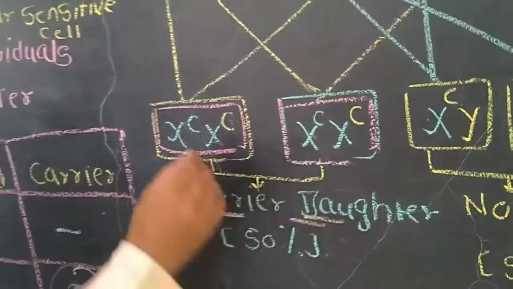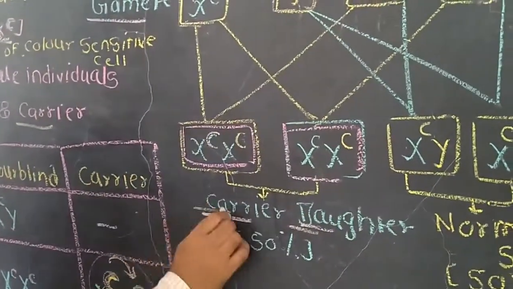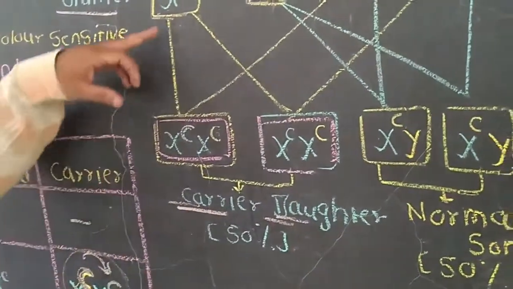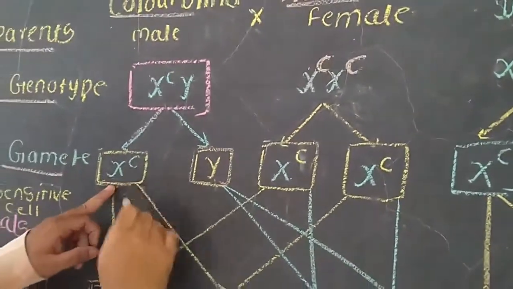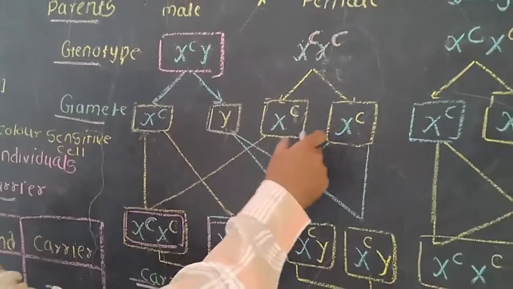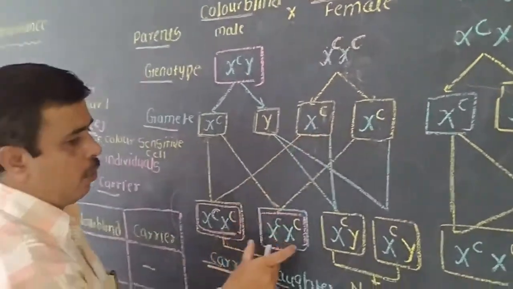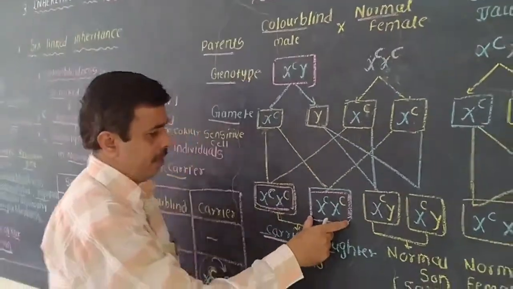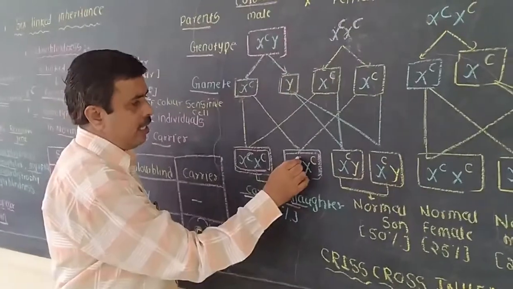So it is a daughter, and with the capital C and the small c, this daughter will be a carrier. The same condition here: this gamete will fuse with another female gamete to produce the same offspring, X with capital C and small c.